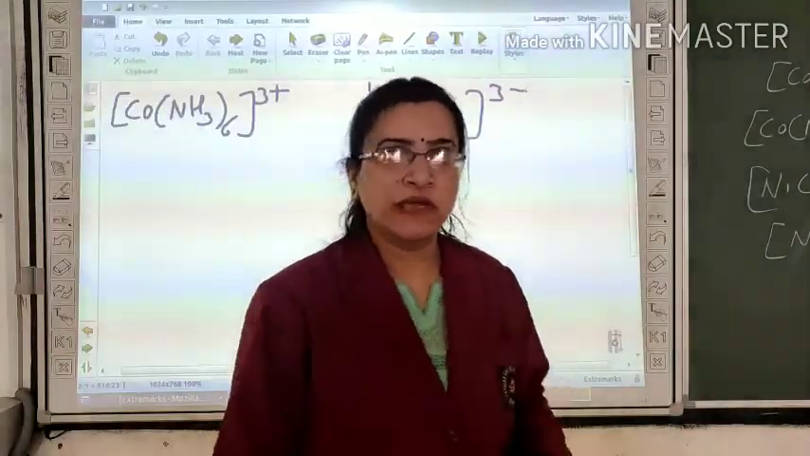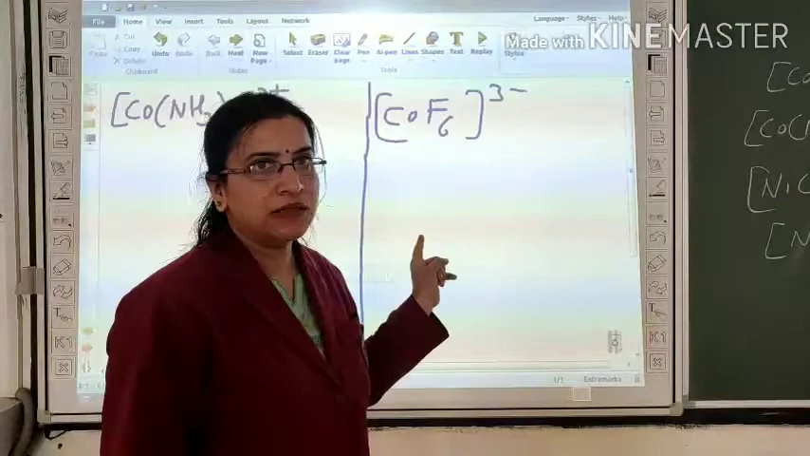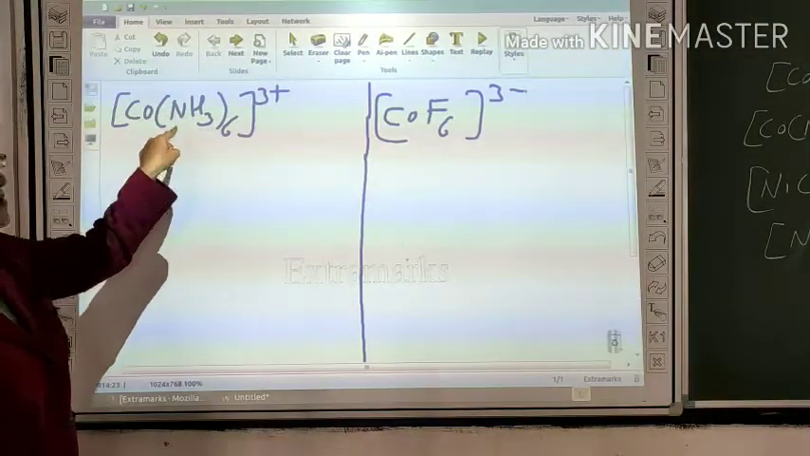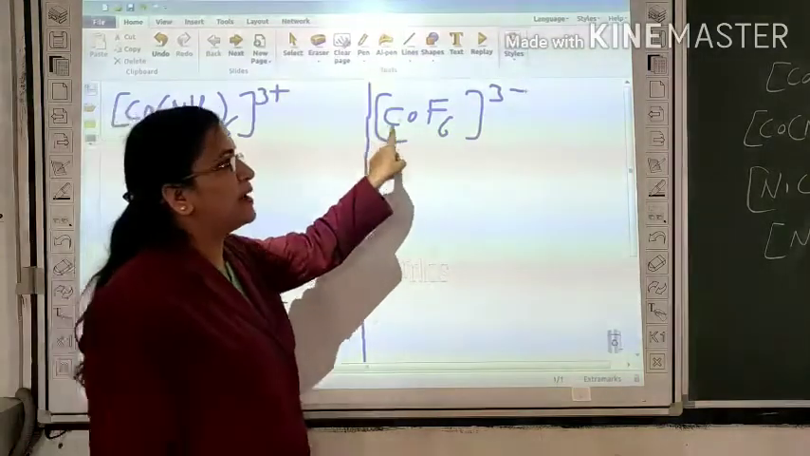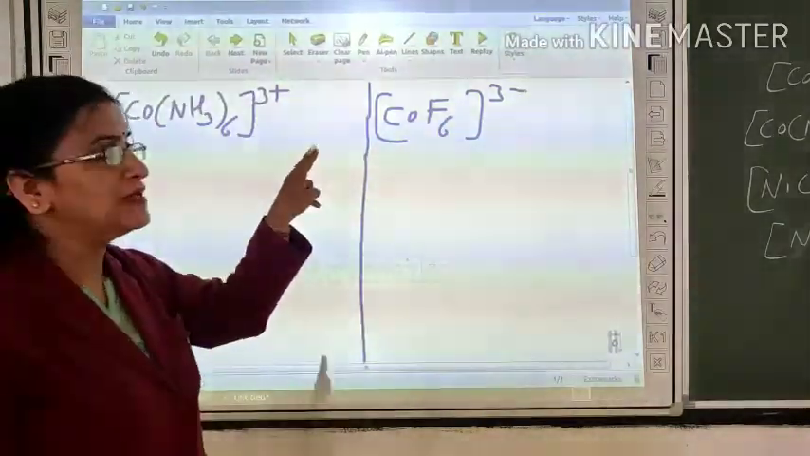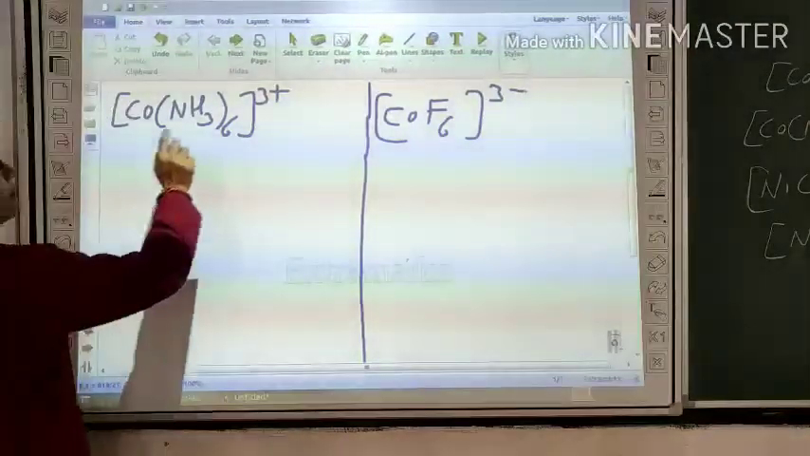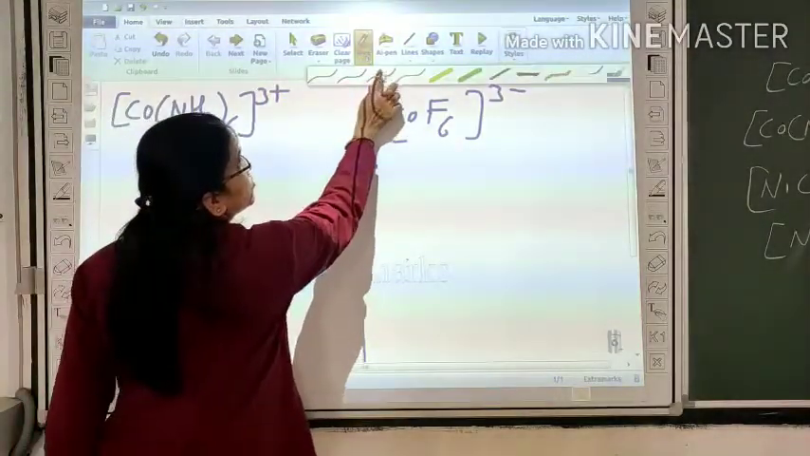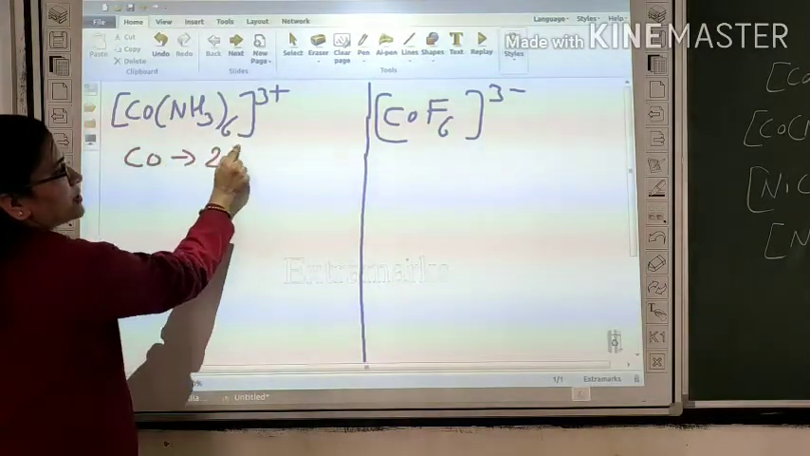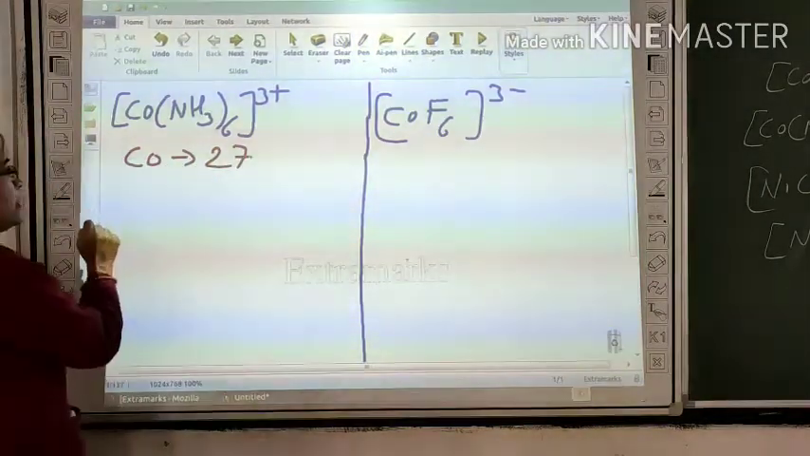Let us take 2 examples to explain again the same theory. The first example is cobalt hexaamine. The second is cobalt hexafluoride. In both cases, the central metal ion is cobalt. The atomic number of cobalt is 27.